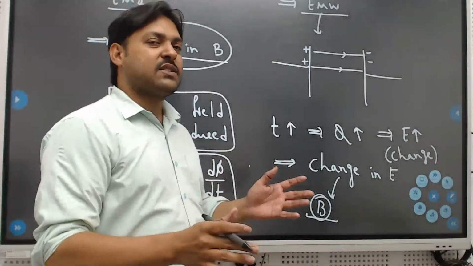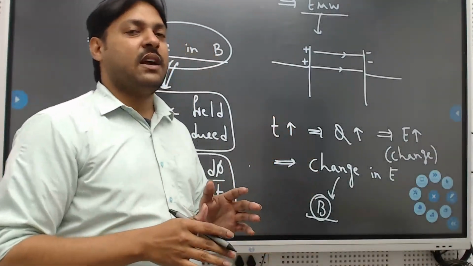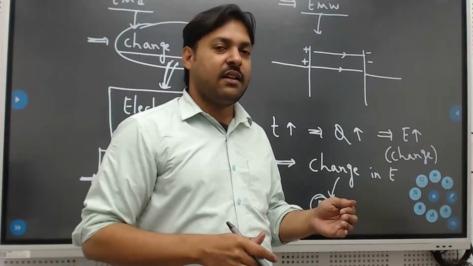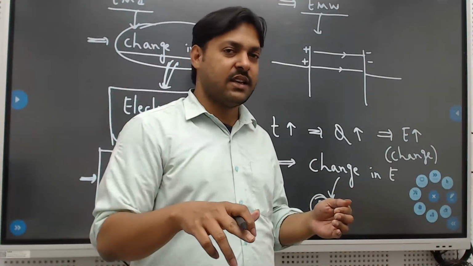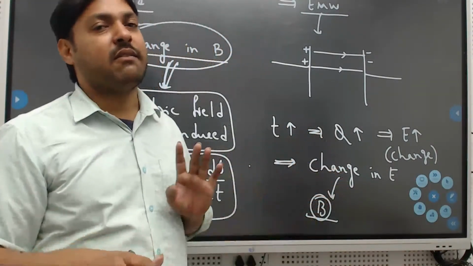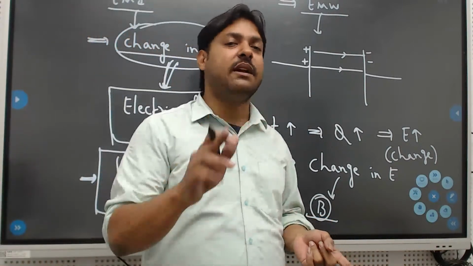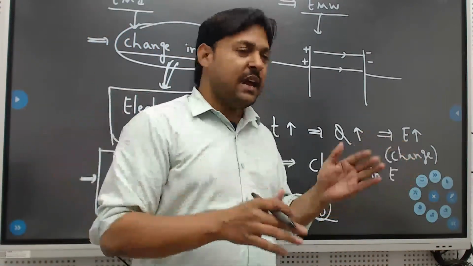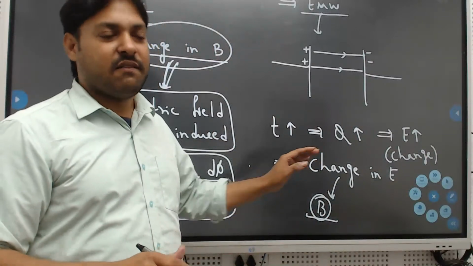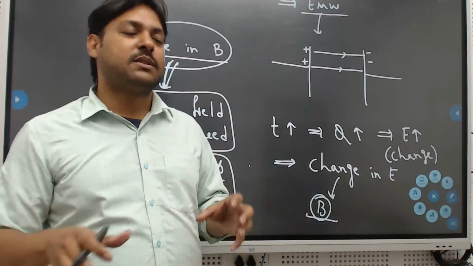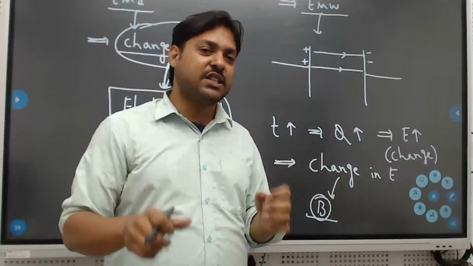So finally Maxwell concluded that in a particular region, if the electric field changes, a magnetic field will be developed. If the magnetic field changes, an electric field will be developed. So in nature, electric and magnetic fields will be together. As concepts, we have separated them and studied them.